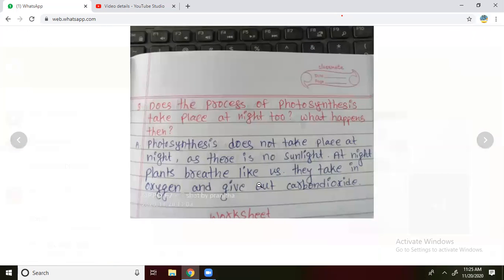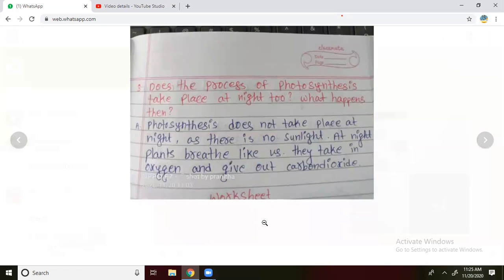Now we are going to look at the 8th question. Does the process of photosynthesis take place at night too? Nighttime photosynthesis process jarugutunda? What happens then? Photosynthesis does not take place at night. Photosynthesis does not take place because there is no sunlight.